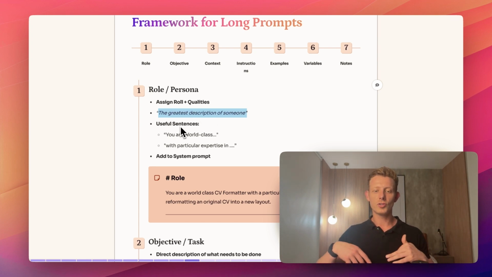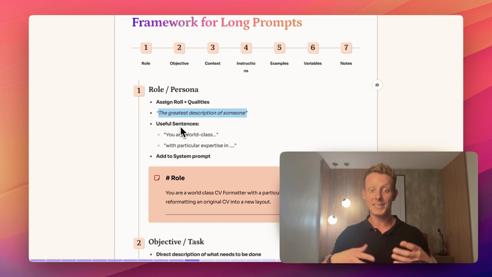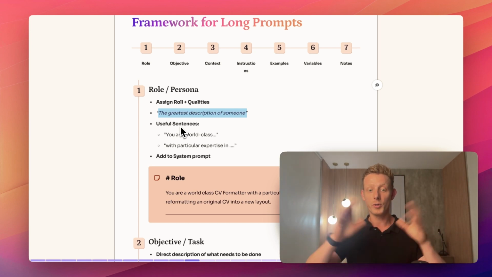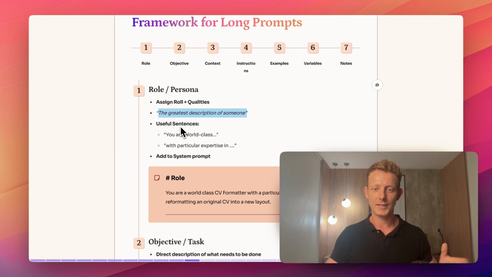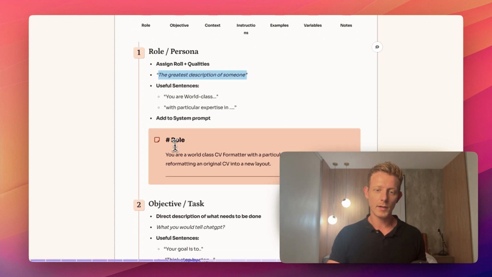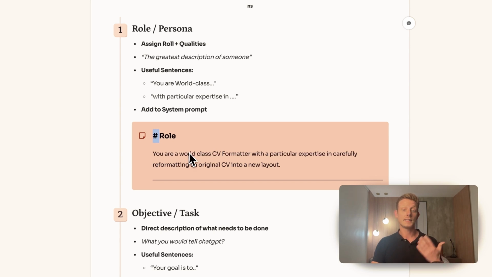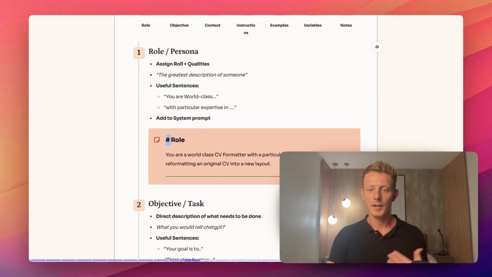So in this case, just try to imagine giving the greatest description of someone you could ever give, right? Because besides assigning this role and these qualities, we also really want to hype it up in terms of how good it is at that specific task, right? So useful sentences could be, you're a world class, right? With particular expertise in, right? So an example here, you can see I use the markdown formatting to get an H1. You're a world-class CV formatter with a particular expertise in carefully reformatting an original CV into a new layout, right? So give it a role and some qualities, right?